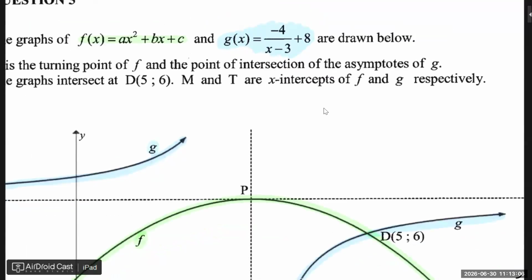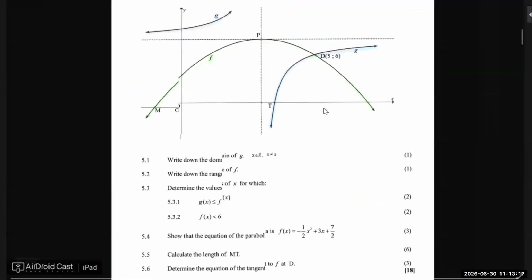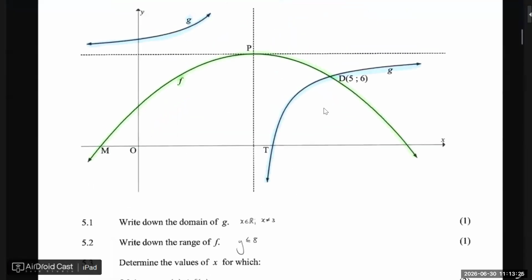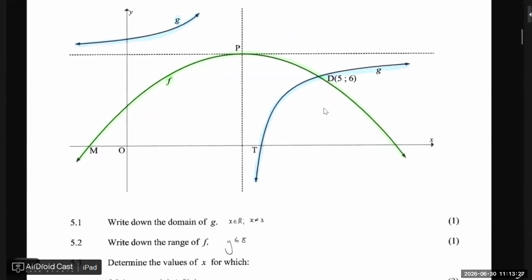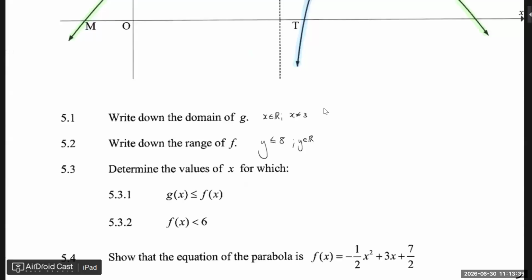How did I know that? Of f, not g. So that means it must be anything smaller or equal than 8. You agree? Perfect. Not the blue one, rather the green one. You can say, well, it's anything else, but it's not necessary.